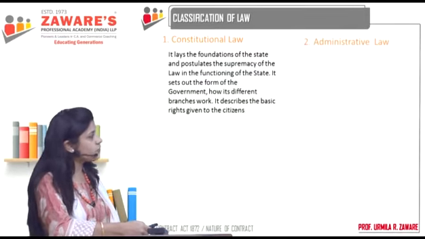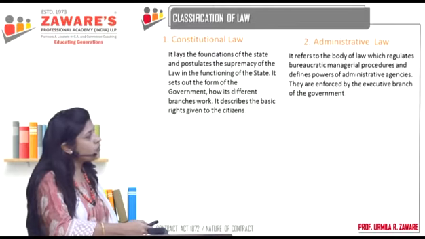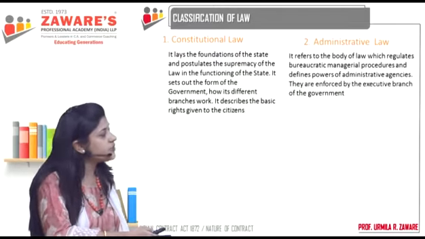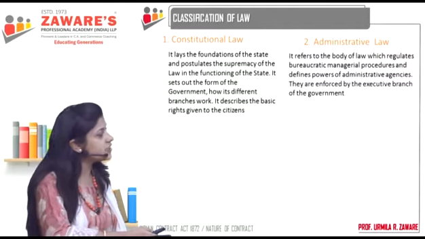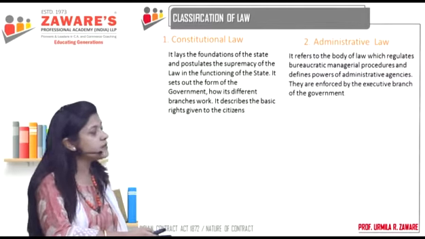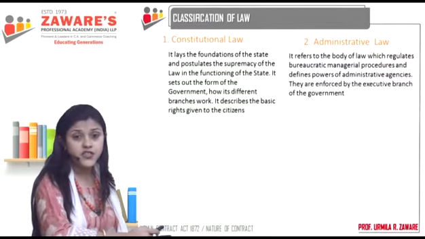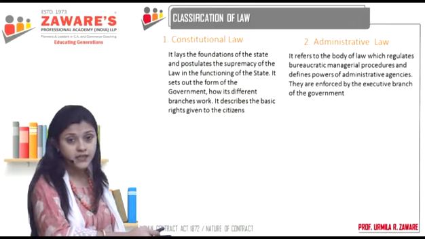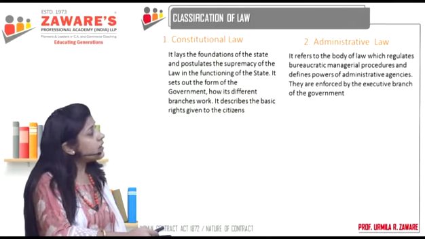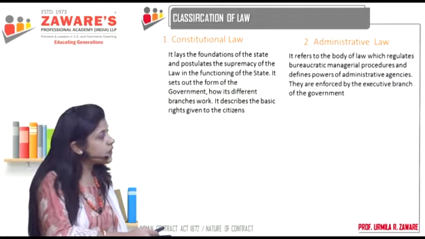the administrative law. Administrative law refers to the body of law which regulates bureaucratic managerial procedures and defines the power of the administrative agencies. Administrative agencies, the bureaucracy, correct? They are enforced by the executive branch of the government.